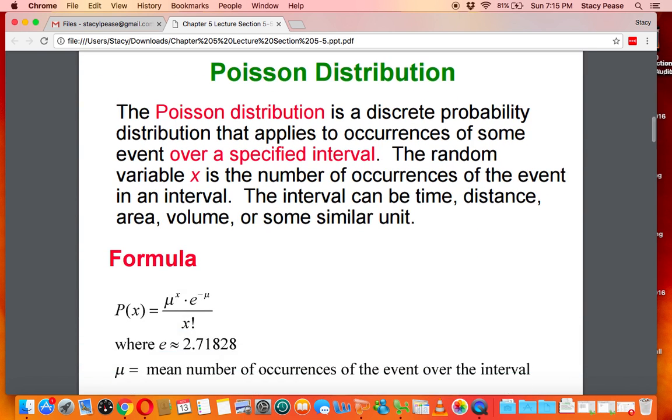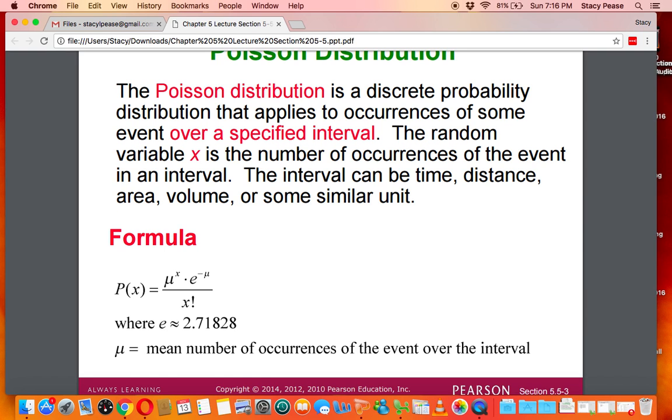So the Poisson distribution is a discrete probability distribution that applies to occurrences of some event over a specified interval. The random variable x is the number of occurrences of the event in an interval, and the interval is usually time, distance, area, volume, but most frequently it's time, as we're going to see. And the formula for this is given here. So your probability of x is going to be equal to your mean raised to the power of x multiplied by e, I'll explain what that is momentarily, raised to the negative mean, all divided by x factorial.